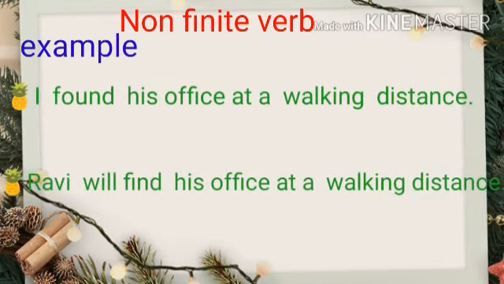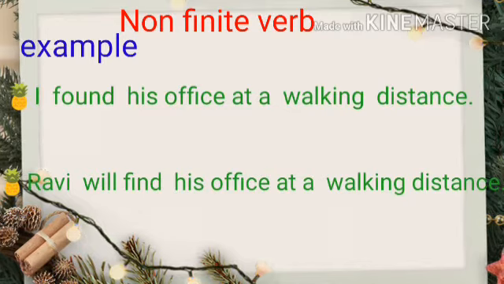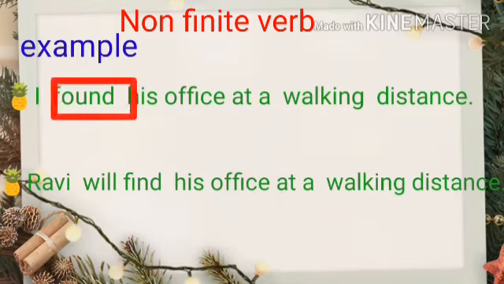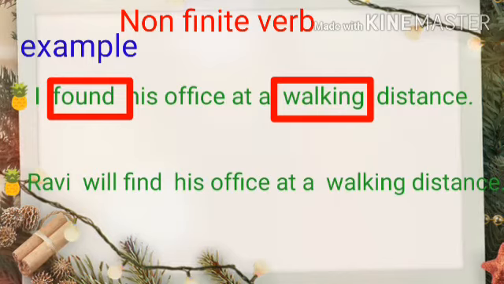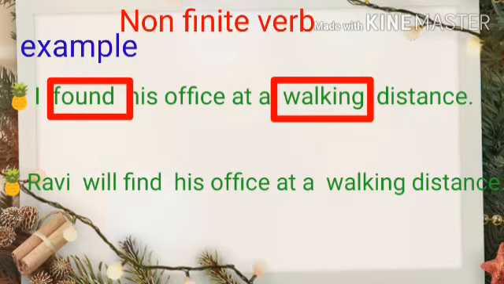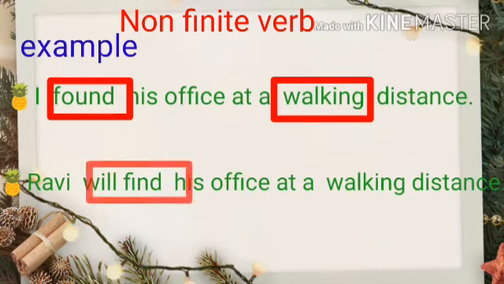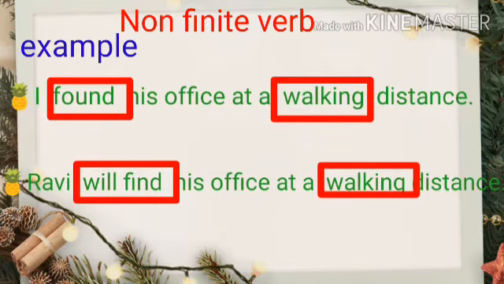The first one, I found his office at a walking distance. Here, the subject is singular. The sentence is past tense. I found his office is past tense. In that sentence we have two verbs. The first one is found. It's the main verb of the sentence, it functions as the action. The one more verb in the sentence is walking, but it doesn't perform any action.